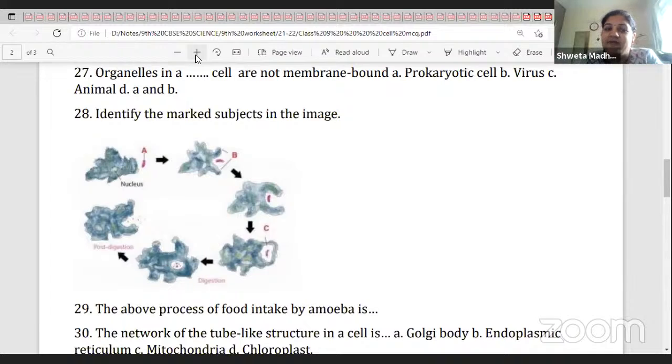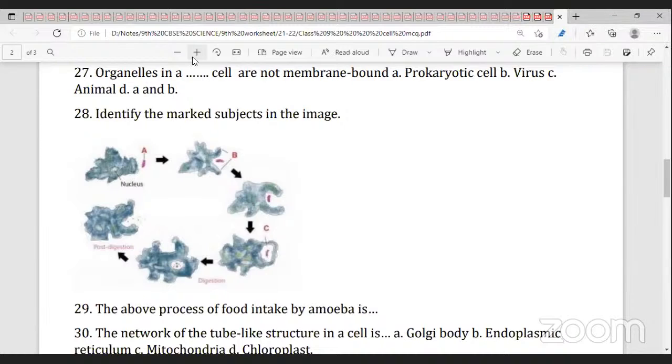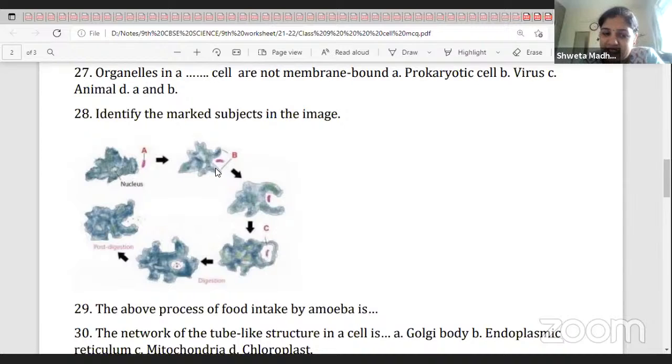The pseudopodia, false feet. They encircle this food with the help of pseudopodia. So pseudopodia is engulfing it, and now it is closed. And then what is formed? Food vacuole.